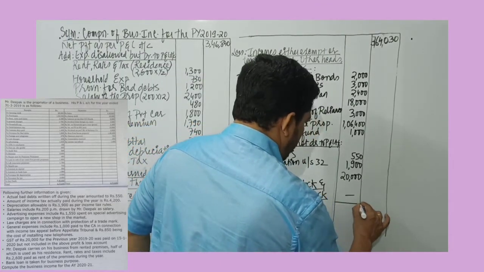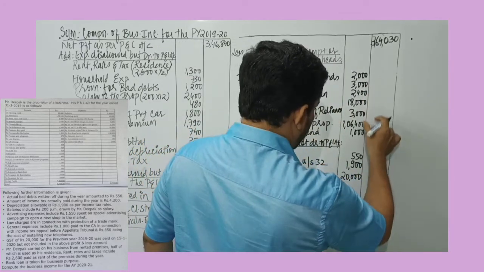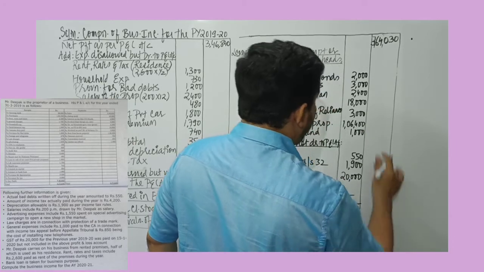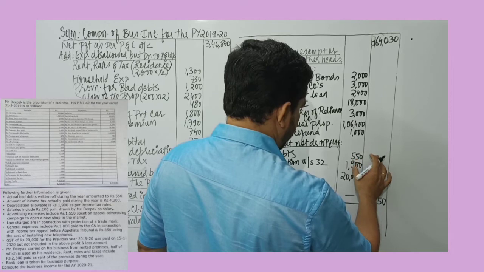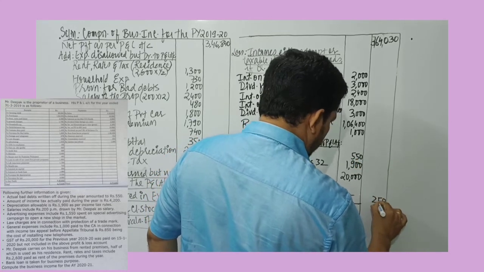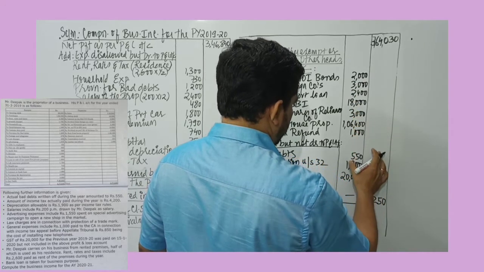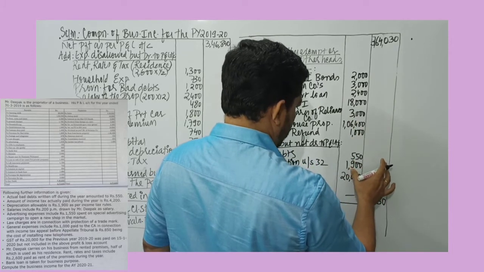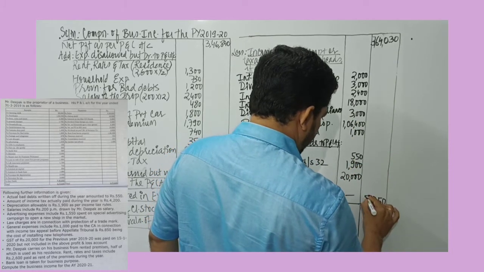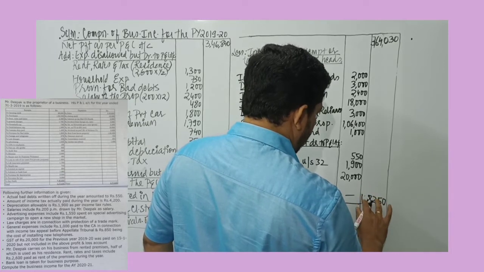So let's put together how much is the amount to be deducted. We add up the items, and the deduction amount is 1,58,250.